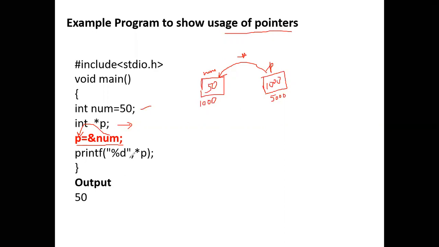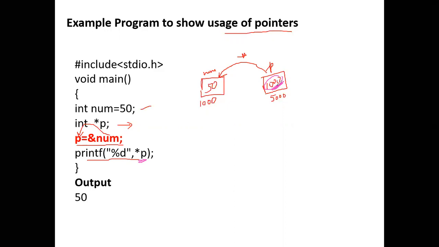Okay, next. Suppose I write a printf statement and I write something like star p. What will it print? If I write star p, then star p will give you the value that is stored in this particular address.